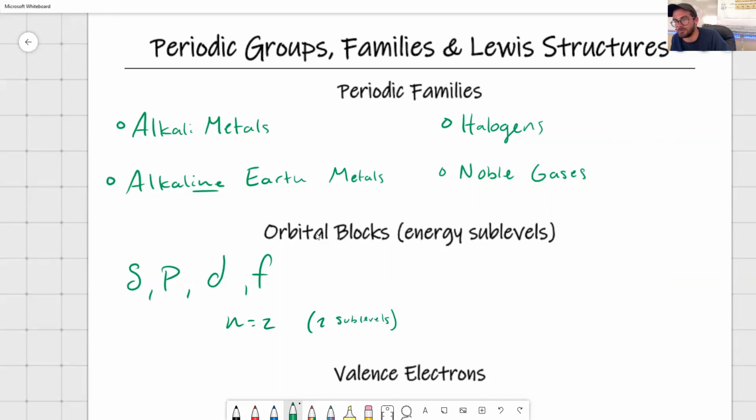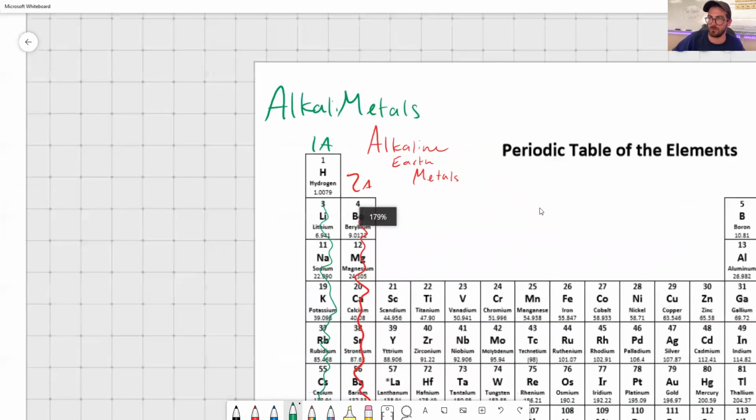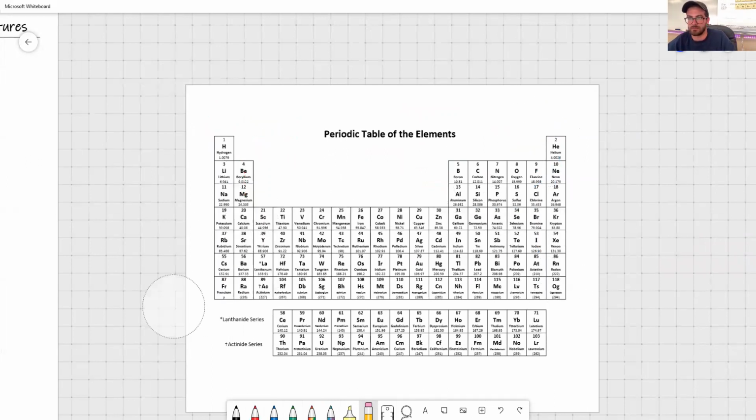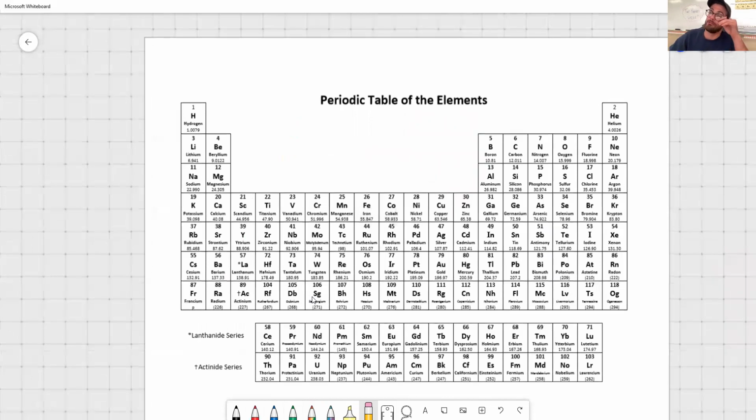But what are these sublevels? Well, we got to head back to the periodic table for this bit. I'm going to erase what I just wrote over here. But looking at our periodic table, every element in the periodic table can be categorized in one of these sublevels. Let's identify what I mean by that. Every electron has a path around the nucleus, and the shape of those paths is categorized into S, P, D, and F. It has to do with Latin, where they got those letters. But there's basically 4 blocks we can break the periodic table into: the S block, P block, D block, and F block. So really simply, I'm going to identify those 4 blocks here.